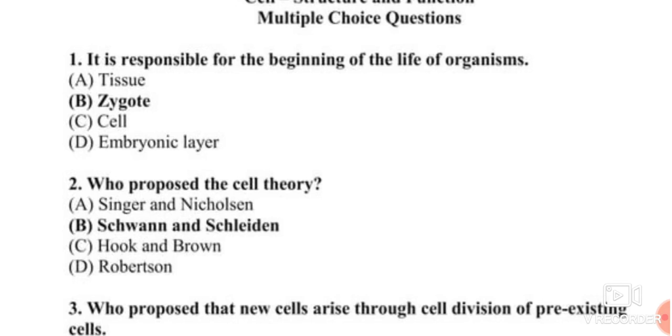Second question: who proposed the cell theory? The cell theory was put forth by two scientists named Matthias Jacob Schleiden and Theodor Schwann. These two scientists postulated that all living organisms are composed of one or more cells. The cell is the most basic unit of life. So the correct answer to question number 2 is option B, Schwann and Schleiden, who proposed the cell theory. The other options are false.